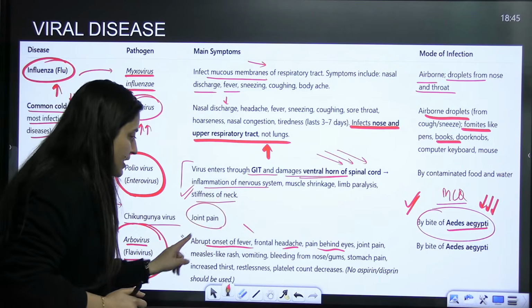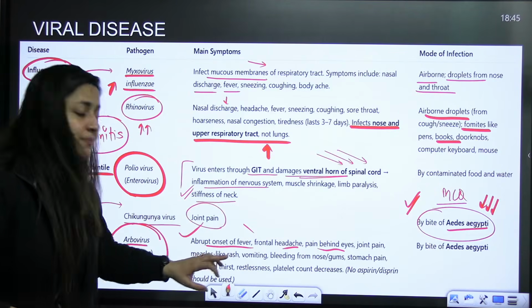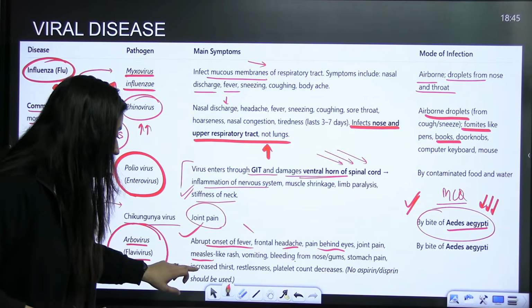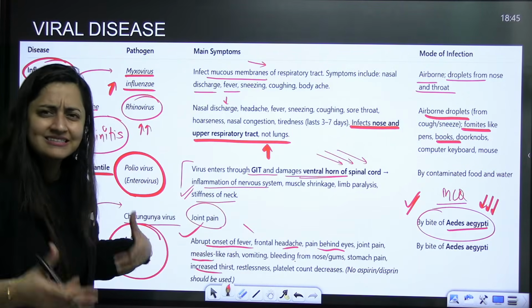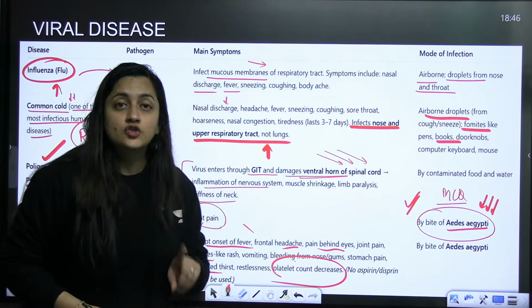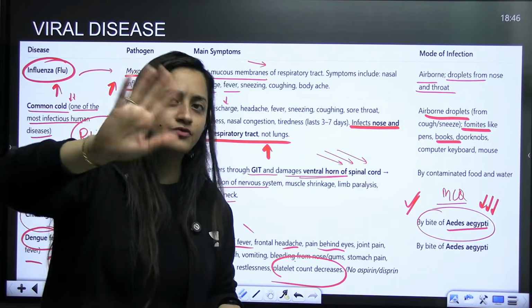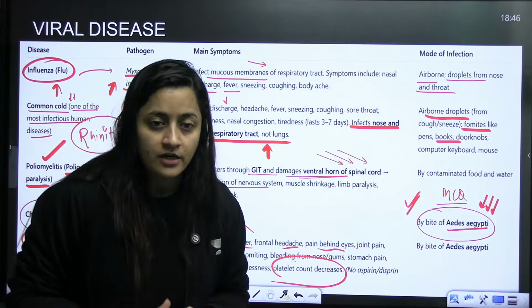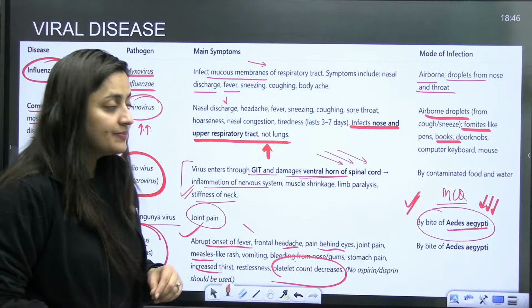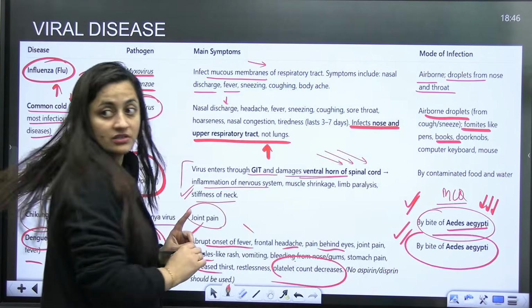Okay, so abrupt onset of fever, frontal headaches will be there, pain behind the eyes, joint pain, measles-like rashes, vomiting, bleeding from the nose and gums, stomach pain, thirst, and restlessness will be there. So all those things will occur. When there is a decrease in the platelet count, as I told you, when it is less than 40,000 or 45,000, the person needs to get hospitalized. Is that clear? It will spread by the bite of Aedes aegypti. So this is for dengue fever.